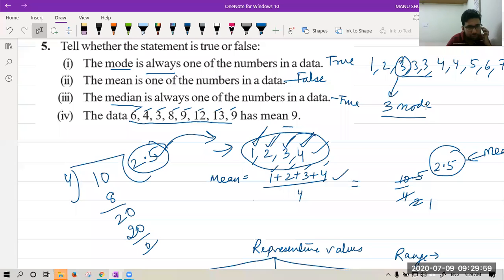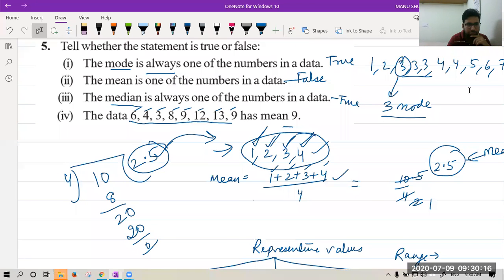Sir, where can we use these representative values? But don't worry, we are just understanding right now. So Mrigha is putting photos. I can't see your screen. Please don't share videos. Mrigha, last warning for you.